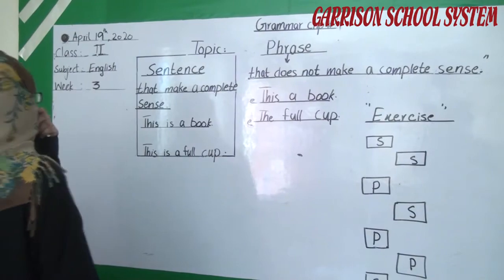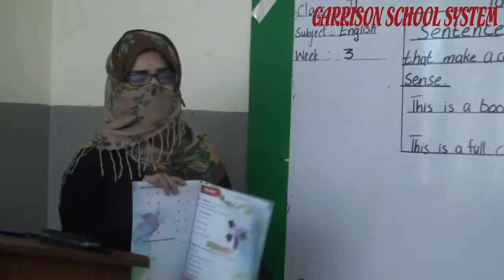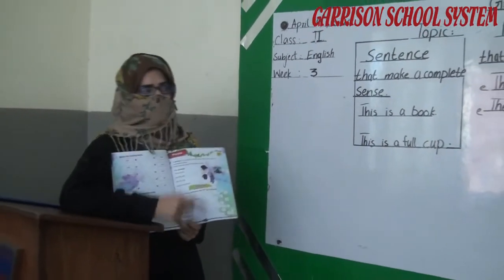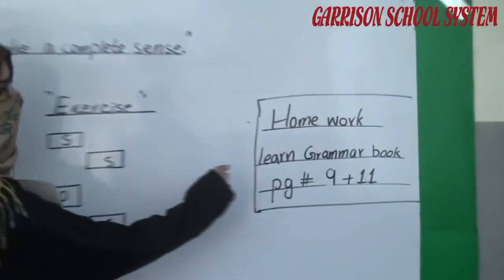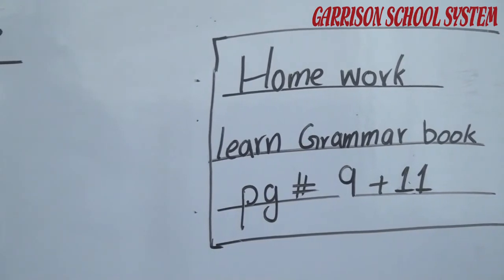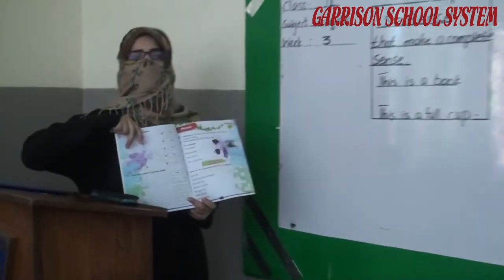So now students, you have to read two chapters: chapter number 3 about the rhyming words and chapter number 4 about the phrase. Now I am giving you a task for your homework. You have to learn the book again, pages number 9 and 11. For the whole week, you have to practice again and again to make a complete concept about the rhyming words and about the phrase. Okay, thank you so much.